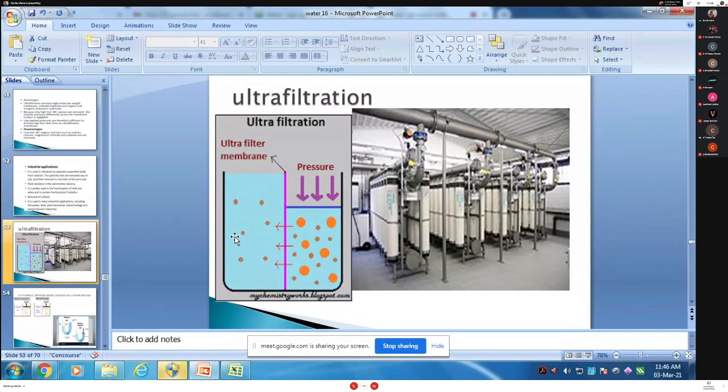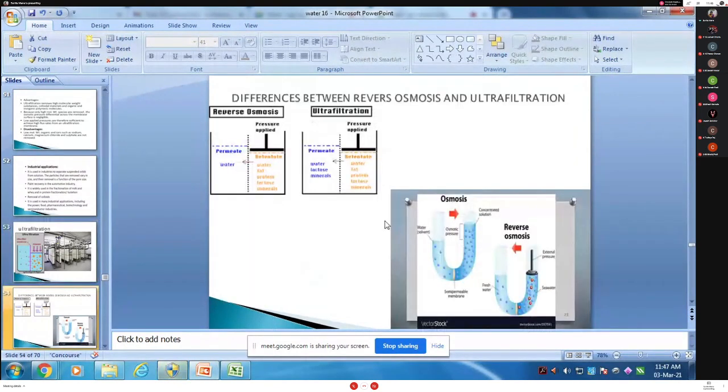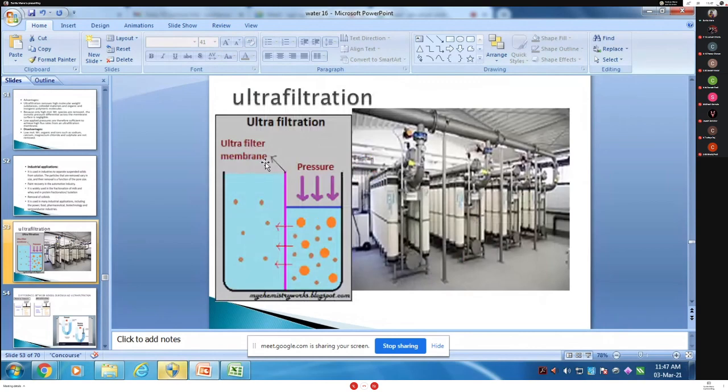So what is important here? And this is the reverse osmosis process. No, ultrafiltration. This is not reverse osmosis. Ultrafiltration. Okay. So what is ultrafiltration? Here is another diagram. This is the difference from reverse osmosis. I will show you. Okay, this is ultrafiltration.